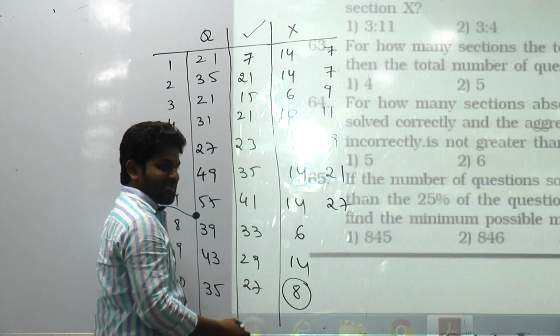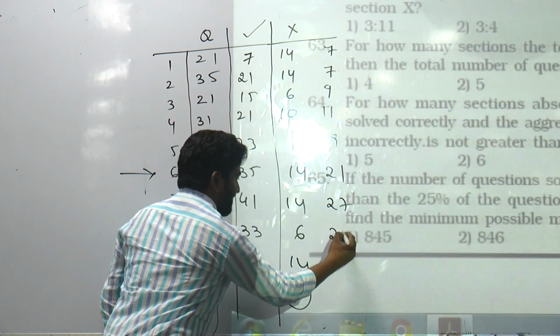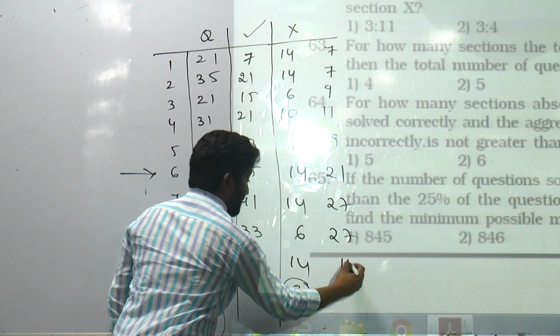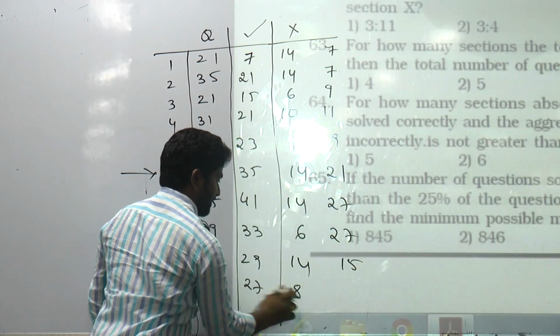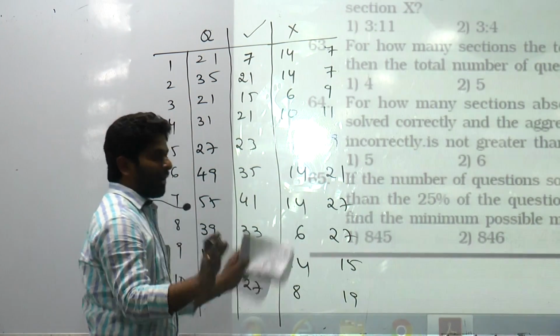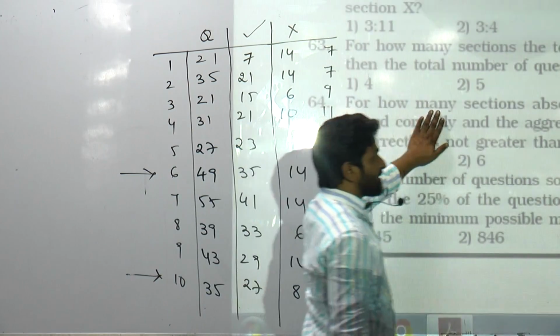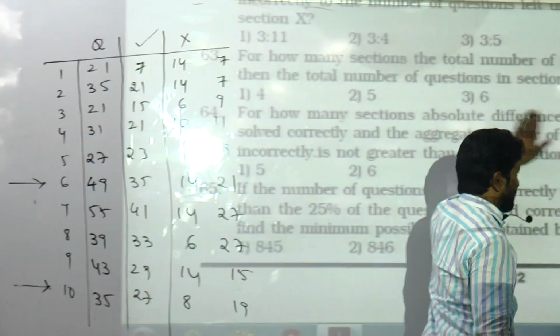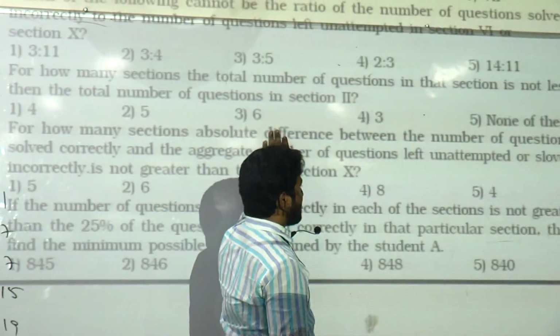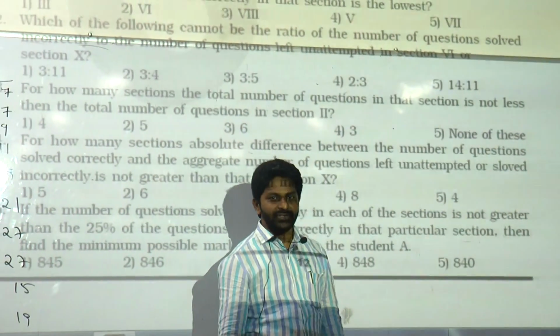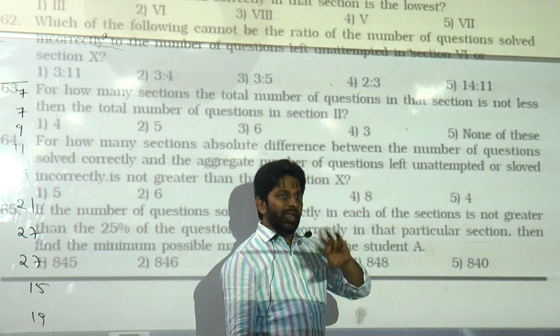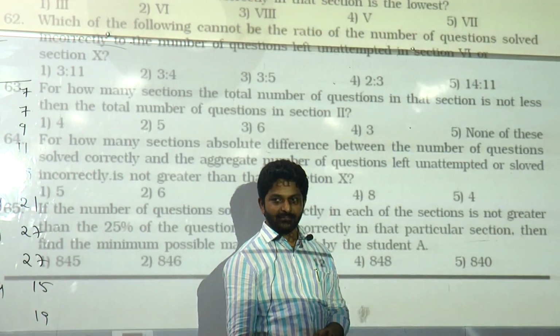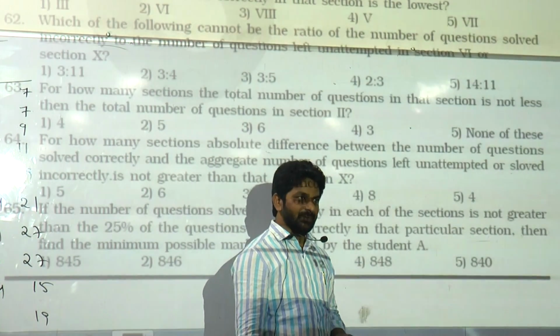9, 11, 19, 21, 27, 27, 15, 19. Okay. Now look at your question. For how many sections the absolute difference between, what do you mean by absolute difference? Largest minus smallest. Largest number minus smallest number.